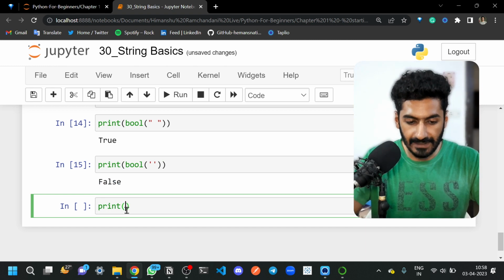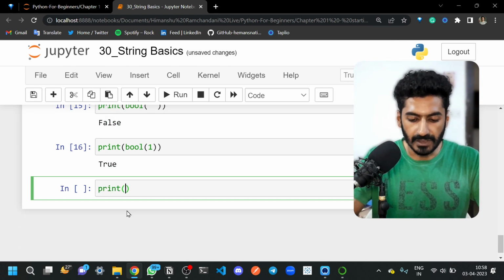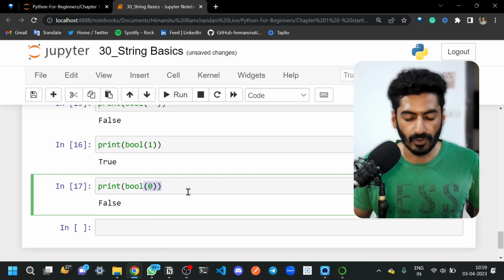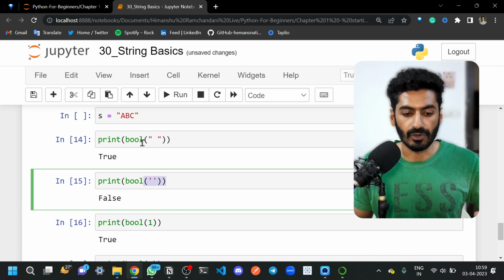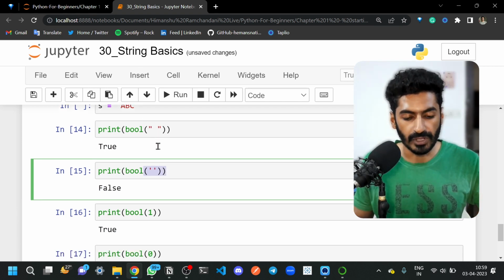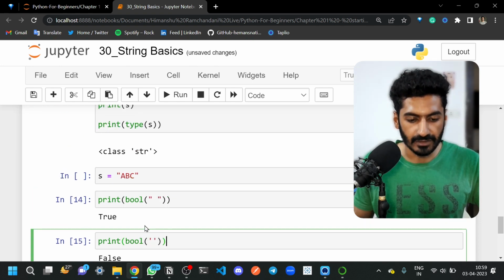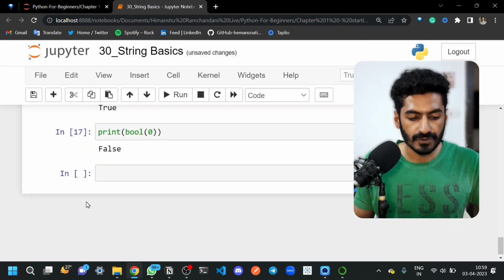It is the same as if you pass boolean of 1, it will convert into true, but if you pass boolean of 0, it will convert it as false. 0 will be false, all the other numbers are true. Empty strings are false, all the other strings are true. So this is the basic reason for empty strings, and this is how empty strings work.